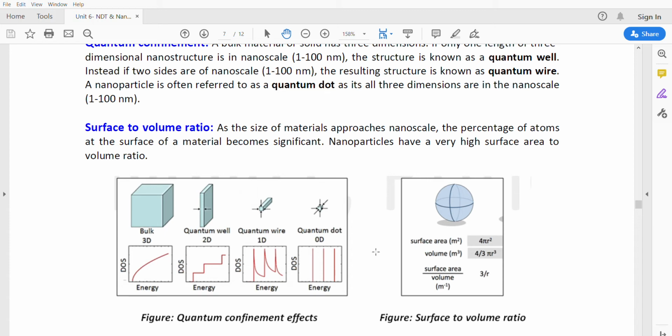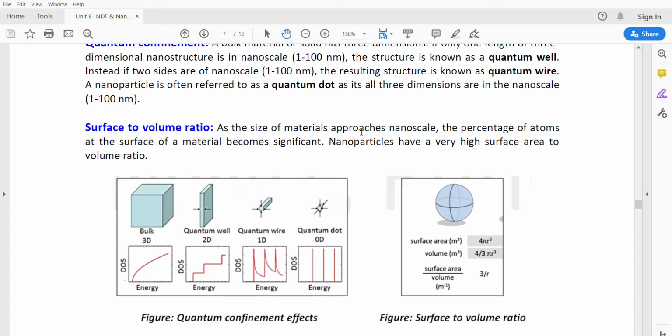The next property of nanomaterials: as the size of materials approaches the nanoscale, these nanoparticles behave differently compared to bulk materials. For example, bulk gold has a different color and nano gold has a different color. As the size of the particle changes, all its properties change. The main reason is the surface to volume ratio. If the size is reduced, more atoms are present on the surface. That is, the surface to volume ratio increases for small particles.